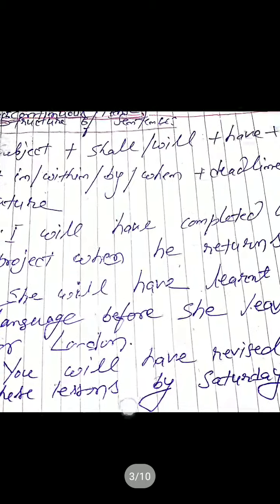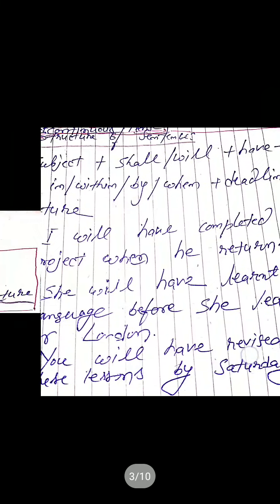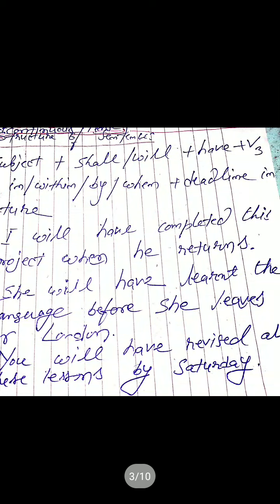For example, I will have completed the project when he returns. Completing the work will be over before his returning. This returning is the deadline, that is the time limit given in future.